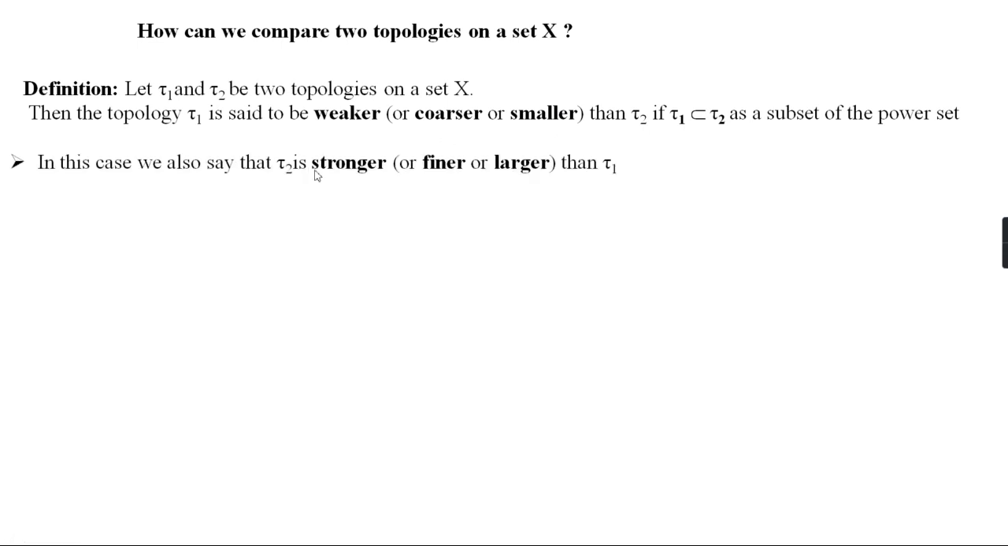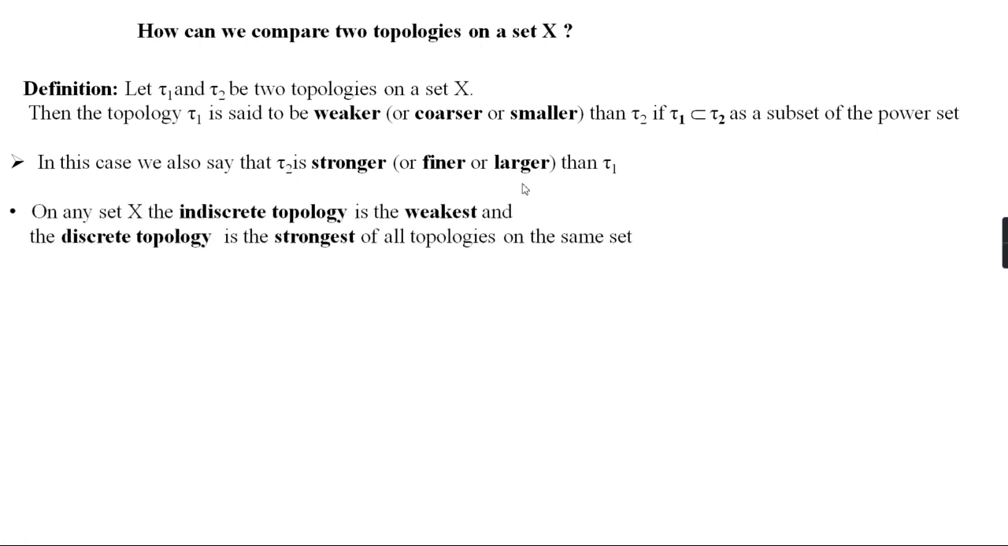In this case, we also say that τ2 is stronger than τ1. τ1 is contained in τ2 means τ1 is weaker than τ2, and similarly we can say that τ2 is stronger than τ1. Corresponding to this concept, we can say that τ2 is finer than τ1, and corresponding to smaller, we can say that τ2 is larger than τ1.